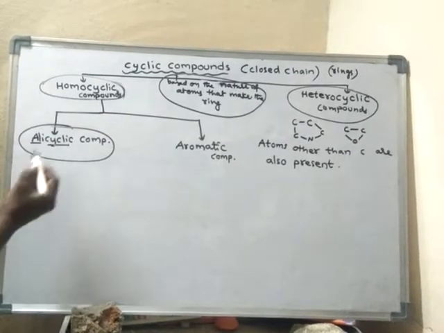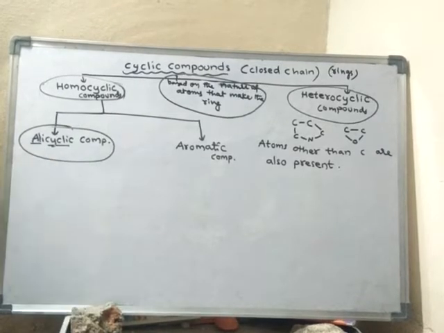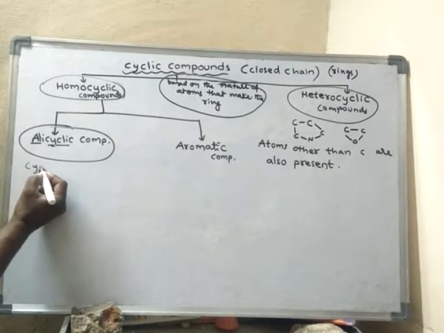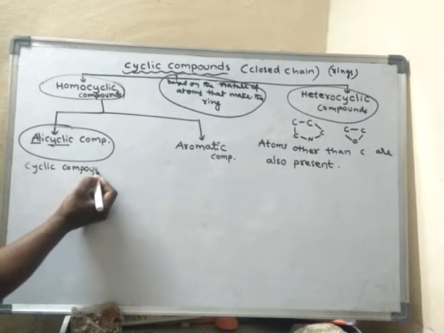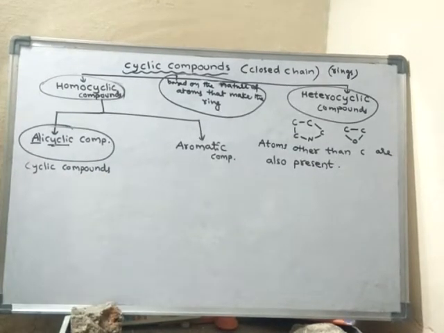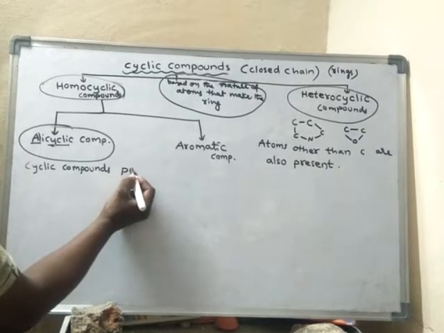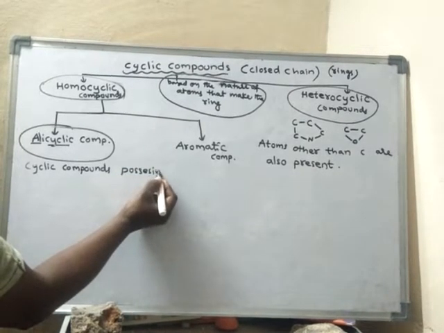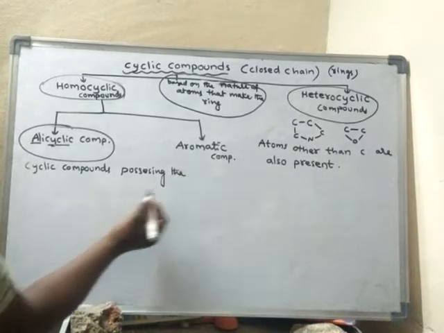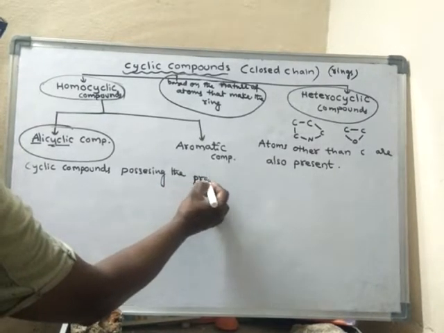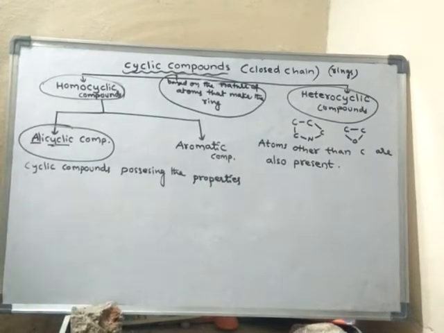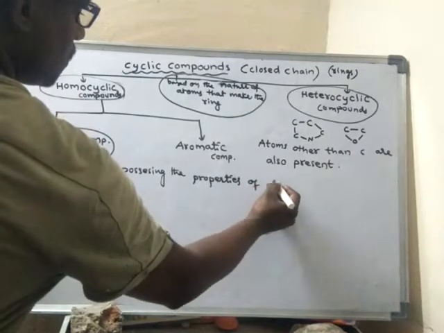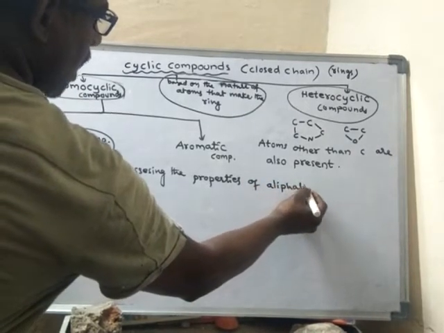ringed. Cyclic means ring, ali means aliphatic. So these are cyclic compounds possessing the properties of aliphatic compounds.